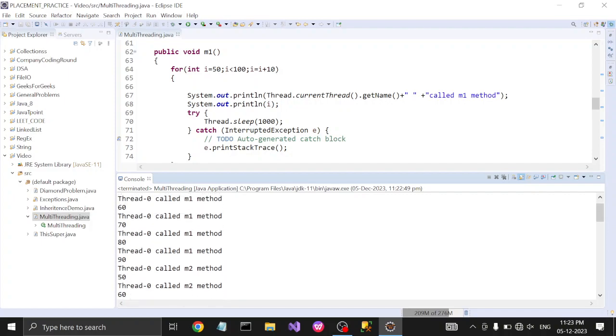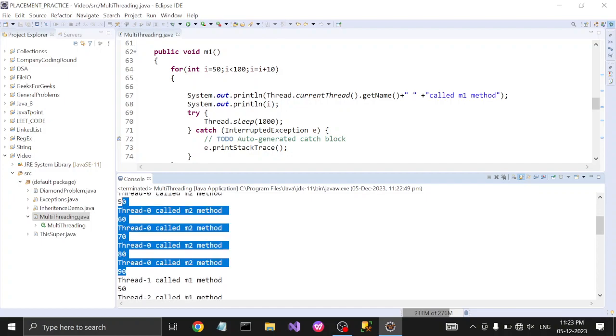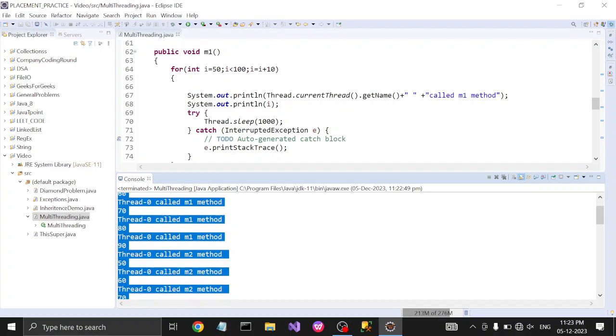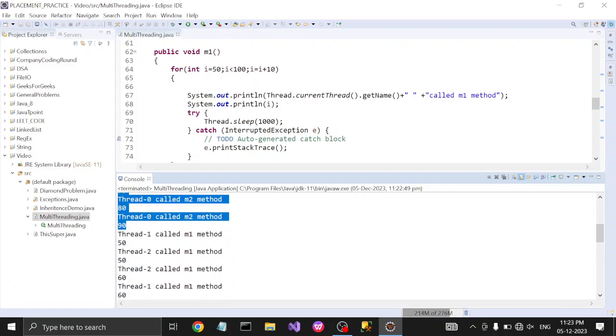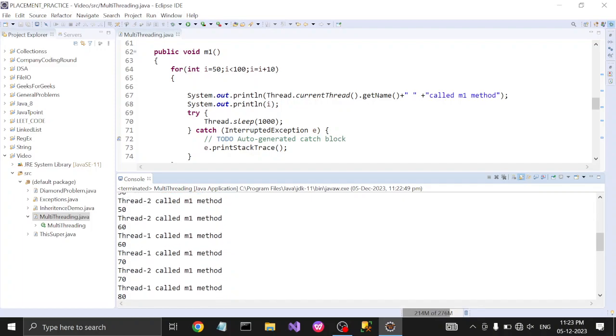So we can see here the first thread, thread 0, completes its execution first. The first thread has completed its execution completely, and then it allows the remaining two threads to execute one by one.